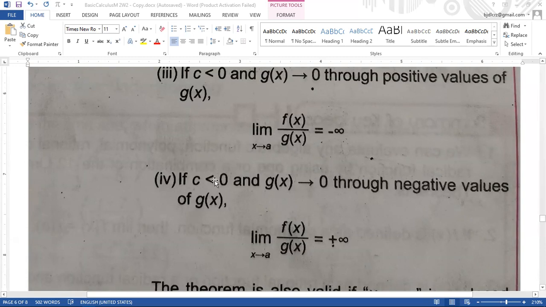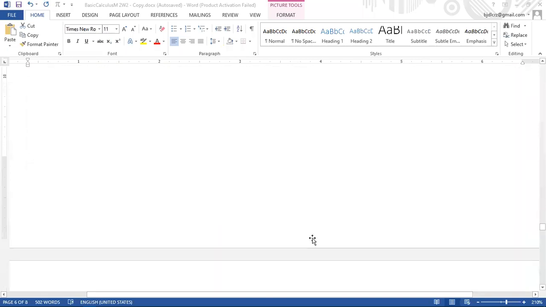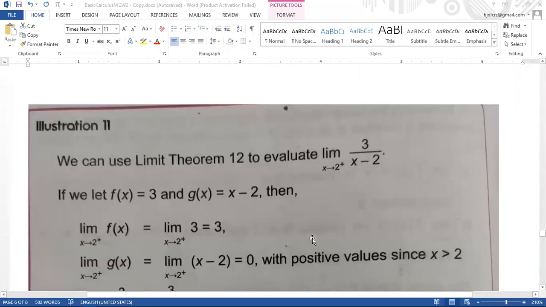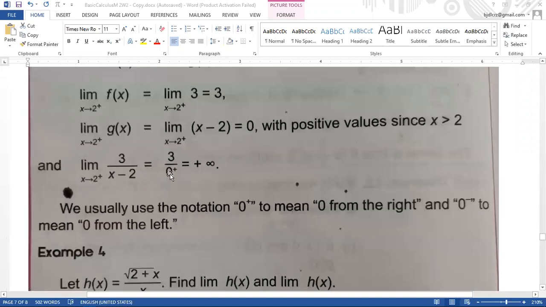Or if c is less than 0, so 0 raised to the power of negative man, so negative infinity. So magdepende ra siya sa iyahang mga answers diri and sa iyang conditions para ma-determine nato ang iyahang limit kung positive infinity ba or negative infinity.